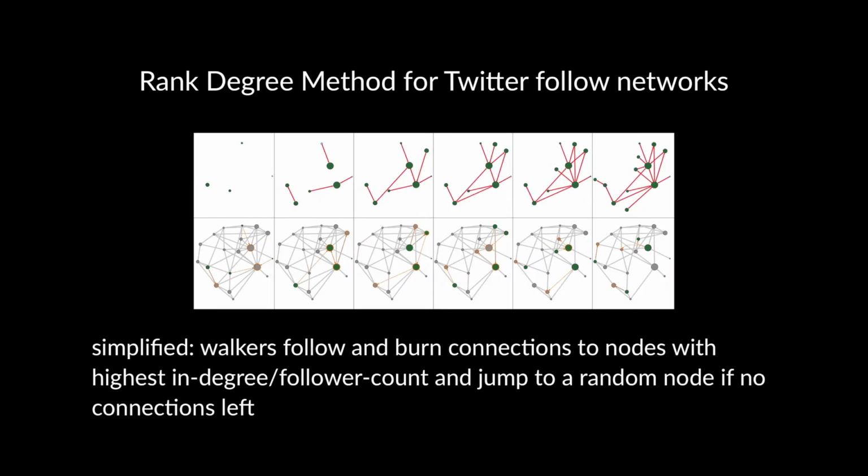Let's start with a very short explanation of the underlying method of RADICES. Generally speaking, RADICES is an adaptation of the so-called rank degree method for Twitter. In simple terms, some walkers start at the number of starting seeds. They then follow the connection to the neighbor with the highest in degree. This neighbor becomes the seed for the next step. Afterwards, they burn this path so that it cannot be walked again. Then the process repeats. Simples.